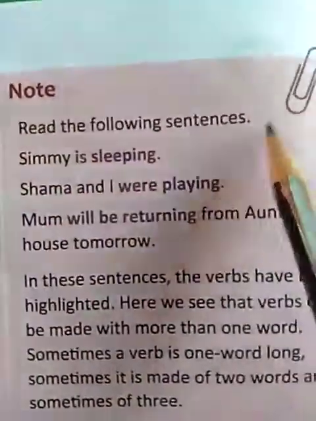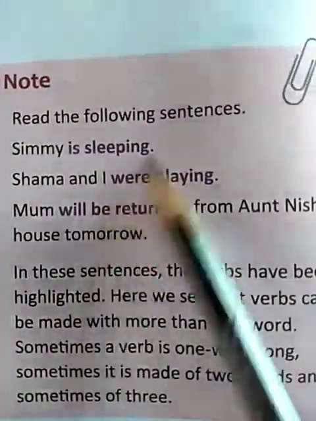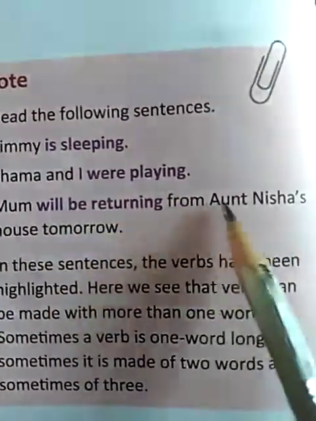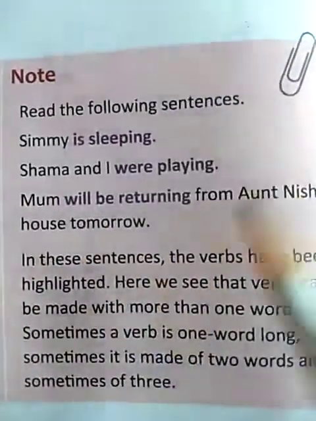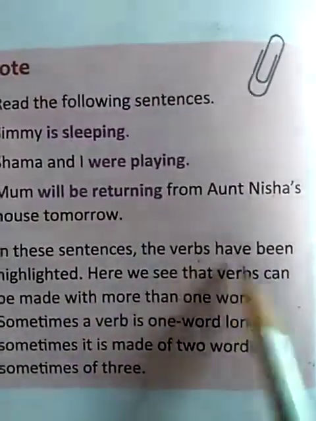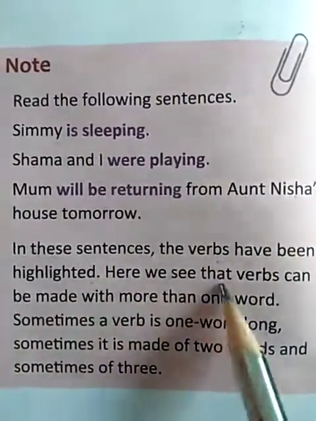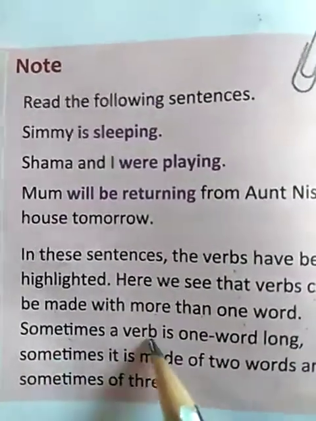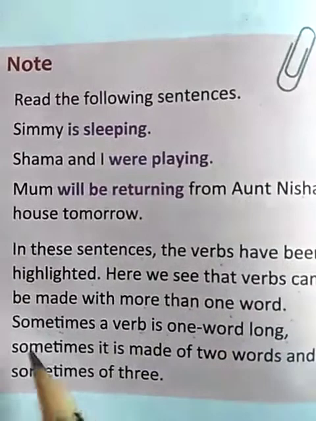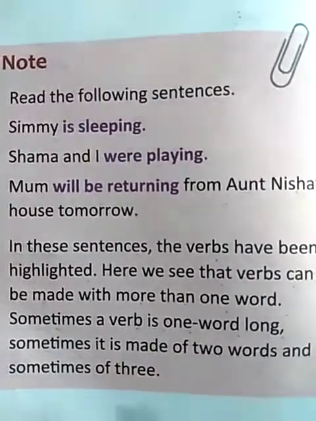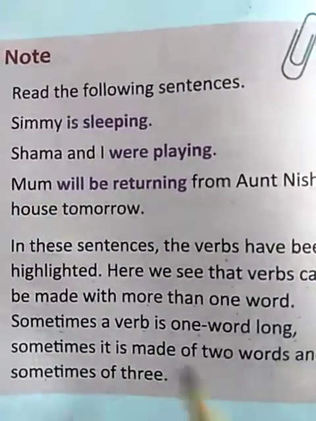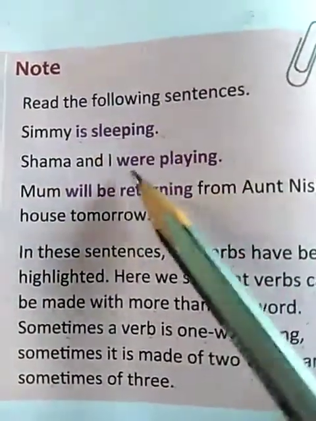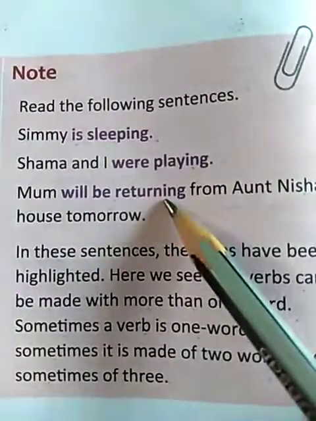Note, read the following sentences. Simi is sleeping. Shama and I were playing. Mum will be returning from Aunt Nisha's house tomorrow. In these sentences, the verbs have been highlighted. Here we see that verbs can be made with more than one word. Sometimes a verb is one word long, sometimes it is made of two words and sometimes of three. So students, the highlighted words are is sleeping, were playing, will be returning.